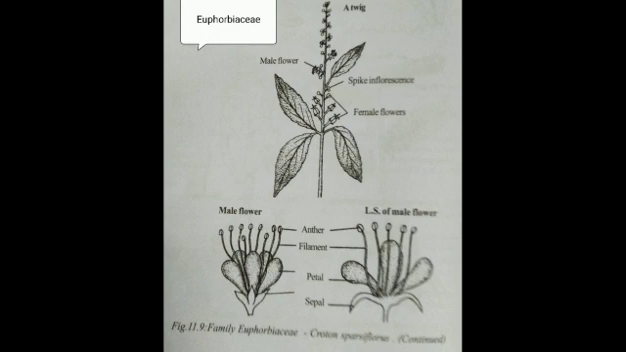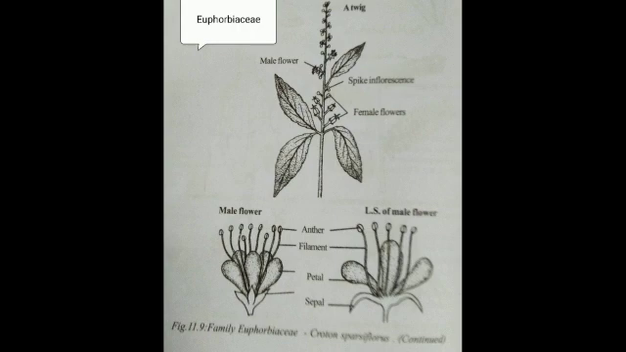Some of the common plants are castor, tapioca and Indian gooseberry. They are Ricinus communis, Phyllanthus emblica, Phyllanthus niruri, Euphorbia atropurpurea. These are some common plants of Euphorbiaceae. In this family there are 300 genera and nearly 7,500 species. This is the fourth largest of all angiosperm families, and they are cosmopolitan in distribution.